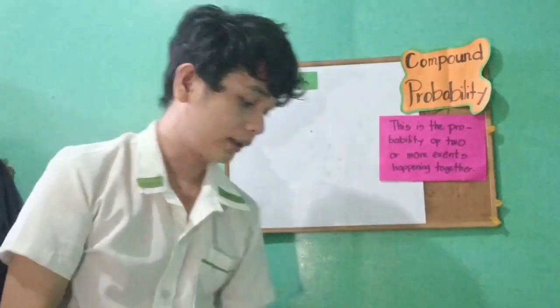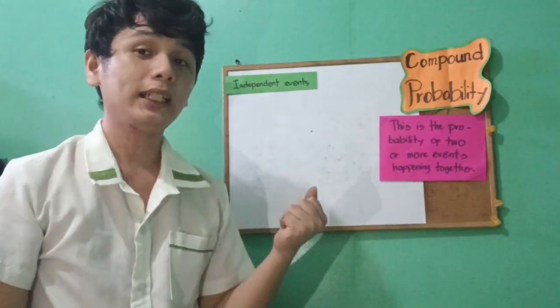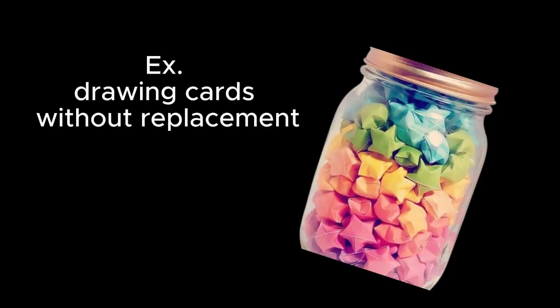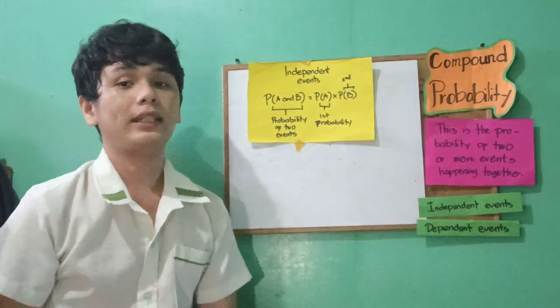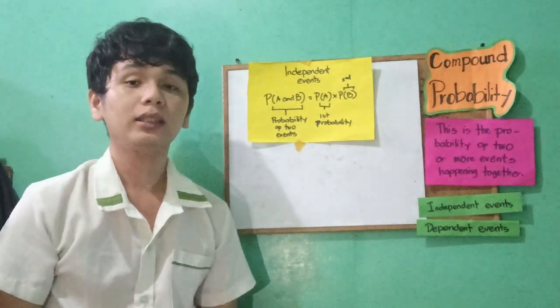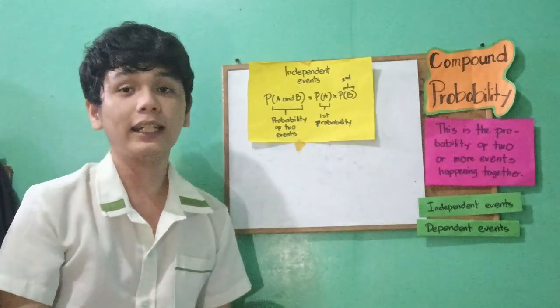For example, I have a coin here. If I toss this coin, there's a probability that we get a head or a tail only. Now, an example of an independent event: what is the probability of flipping two coins and getting all heads? As you can see, there are only two conditions: flipping two coins and getting all heads.